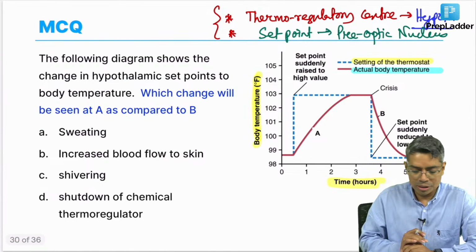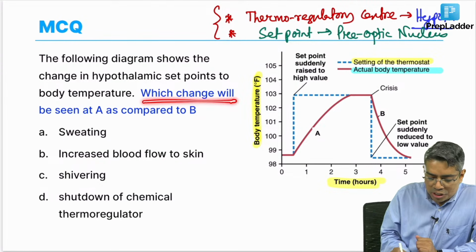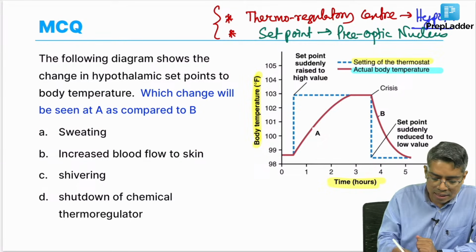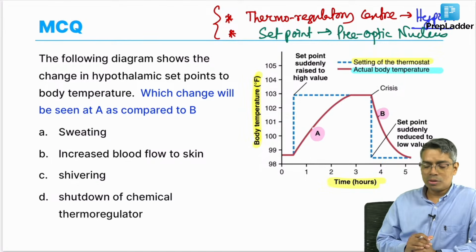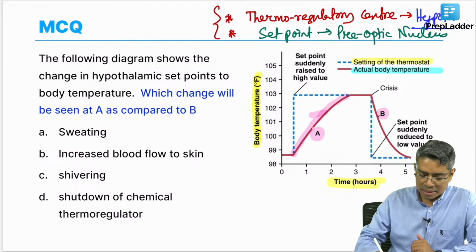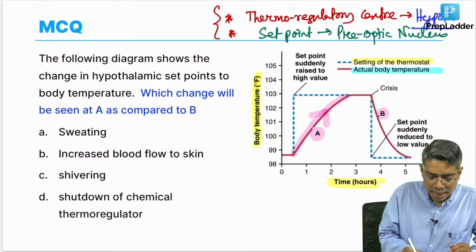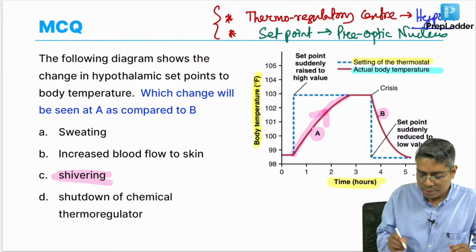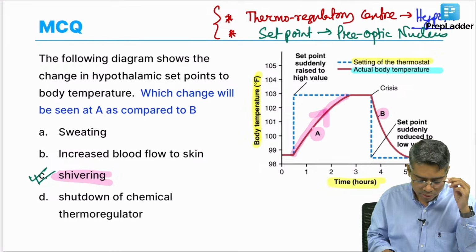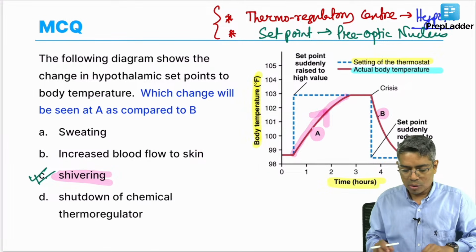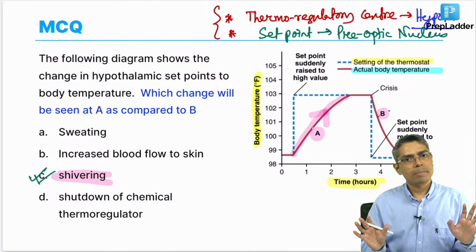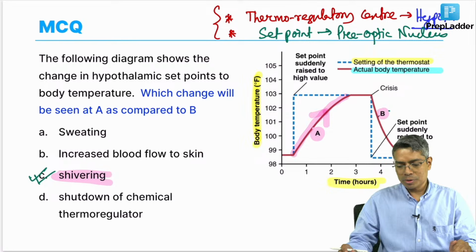Now, you look at the question. So, the question is, which change will be seen at A as compared to B? So, here they are asking what will happen at point number A in comparison to point number B. So, we all know that at A the body is gaining heat. How will the body gain heat? By shivering, okay, by shivering. So, shivering will be the answer. All the other options which are given here, sweating, increased blood flow to the skin, shutdown of the chemical thermoregulation, all of them will happen at point number B, that is the heat loss mechanism. Got it? Okay. So, the answer to this question is option number C.